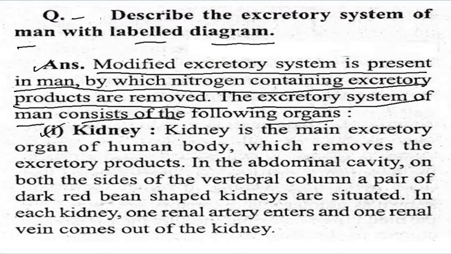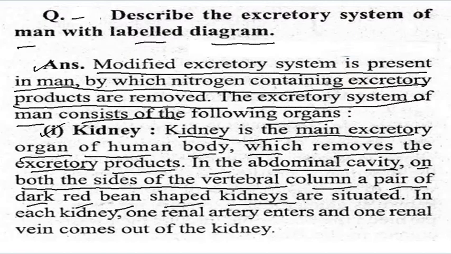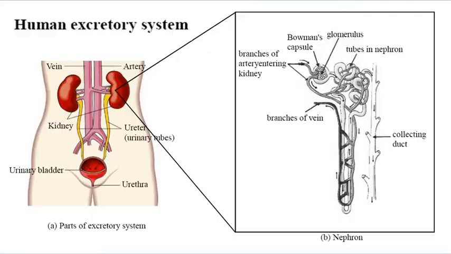First one is the kidney. The kidney is the main excretory organ of the human body, which removes the excretory products. A pair of dark red bean-shaped kidneys are situated in the abdominal cavity on both sides of the vertebral column. In each kidney, one renal artery enters and one renal vein comes out. You can see in the diagram, there are two kidneys, and the vein and arteries are here.